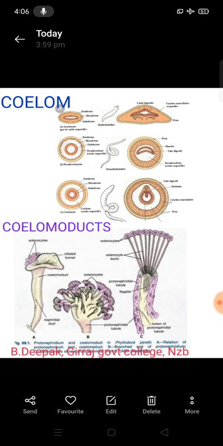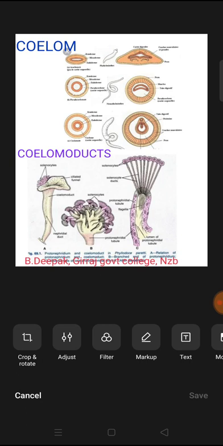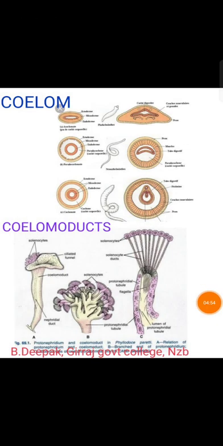First one is the acoelom, second one is the pseudocoelomate, third one is the eucoelom. Eucoelom is a fluid-filled cavity that lies between the body wall and the visceral organs and is lined by the mesodermal epithelium called peritoneum.